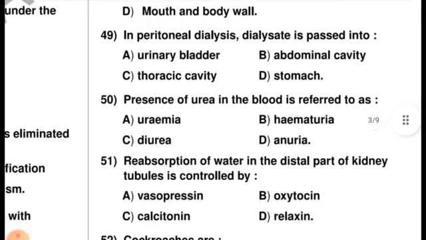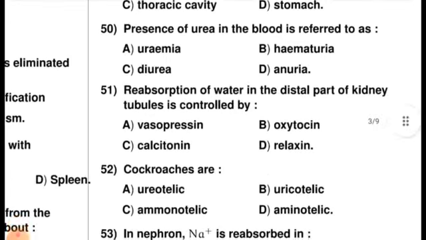Next question, presence of urea in the blood is referred to as uremia, hematuria, diuria or anuria. The condition in which urea is present in the blood is called uremia, and uremia is a condition of kidney failure, and because of this the right option is option A.